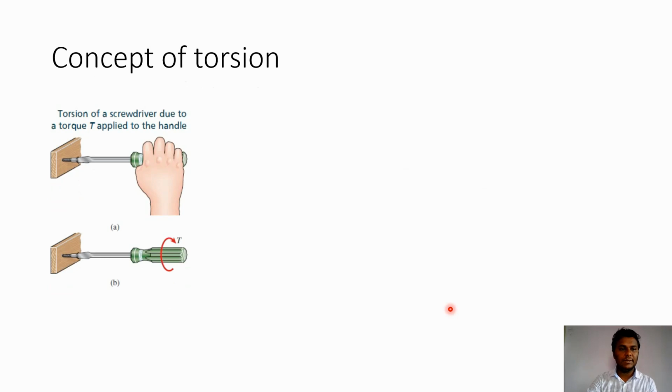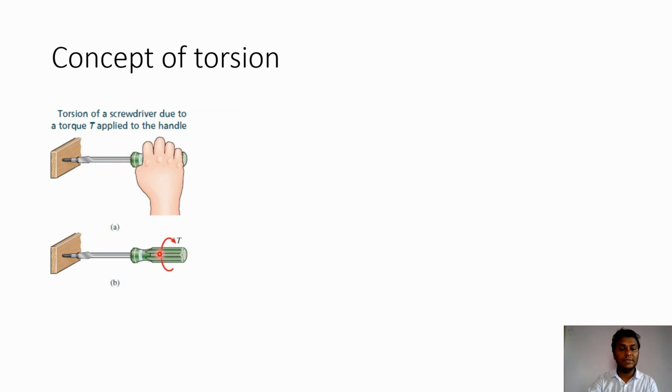To understand the concept of torsion, let us discuss one example of a screwdriver. Here is the example of torsion of a screwdriver due to a torque T applied to the handle. When we use our hand to rotate this screwdriver, a twisting couple or torque T is applied over the handle of the screwdriver. At the same time, the shank of the screwdriver tends to twist or deform.